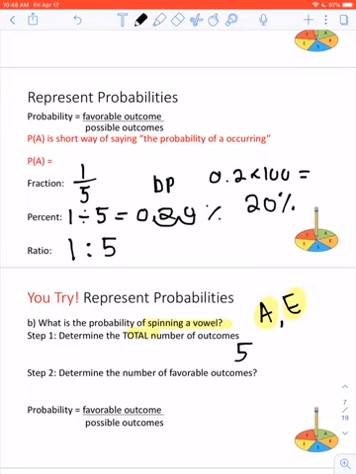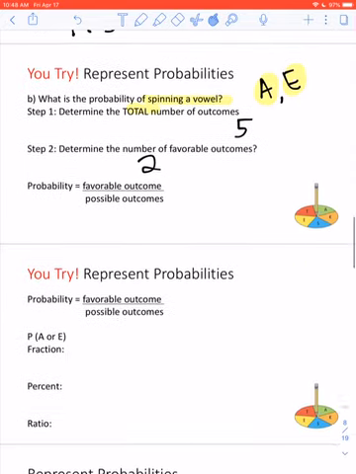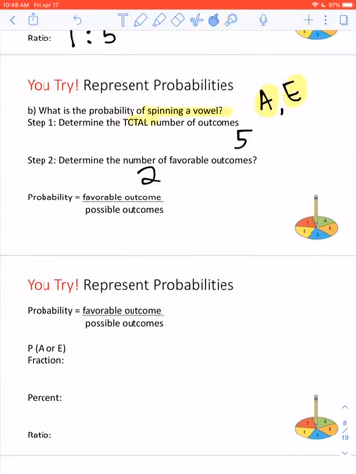So that means this time there's 2 outcomes that are favorable, meaning 2 that would be what I'm looking for. So we're going to scroll down. Here, when we've abbreviated, notice we've put probability of A or E, because in this case we're okay with either because it's a vowel. The fraction is going to be 2 over 5.